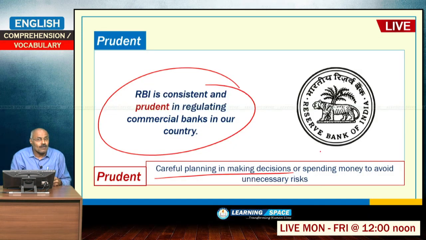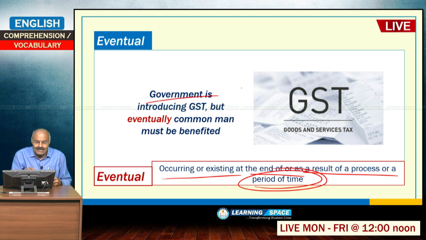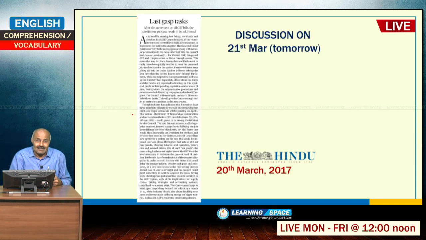So, this is all about today's discussion. Eventual means occurring or existing at the end of or as a result of a process or a period of time. Here I gave one example. Government is introducing GST, but eventually means end result. Eventually, the common man must be benefited, right.